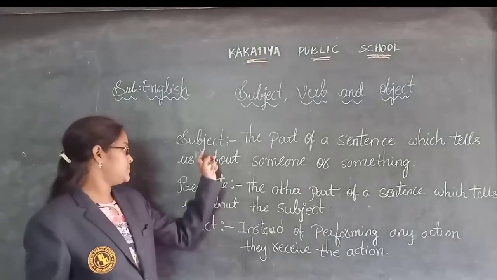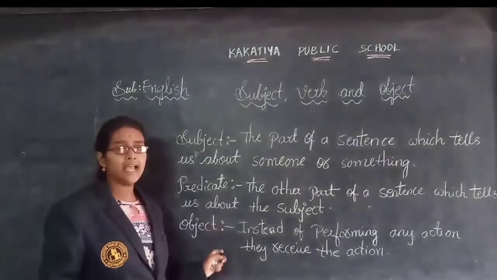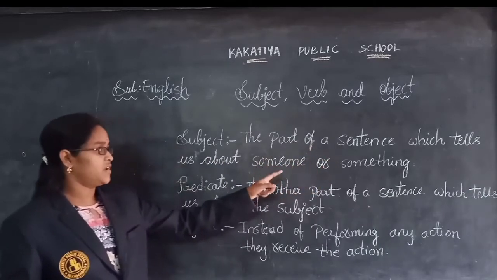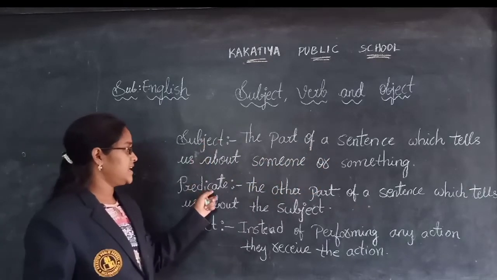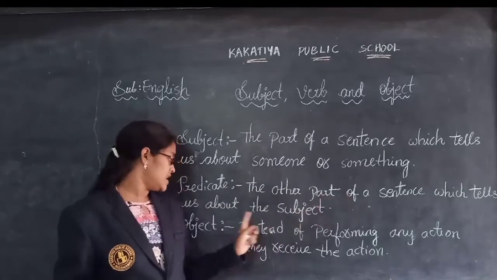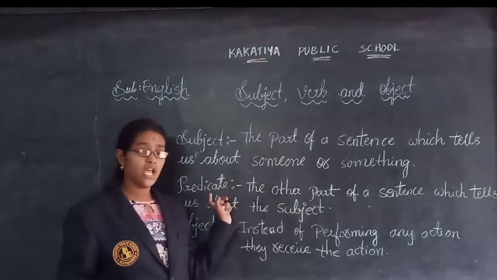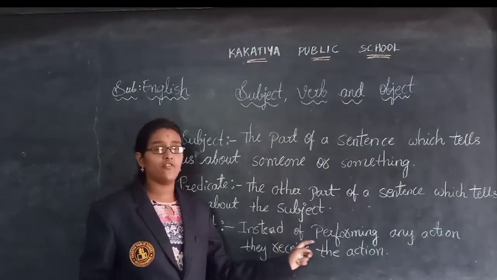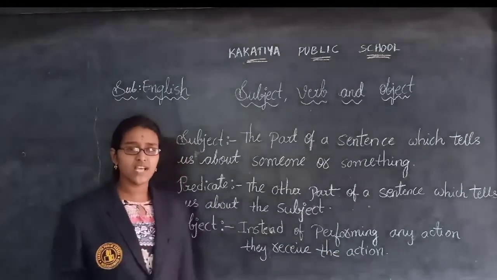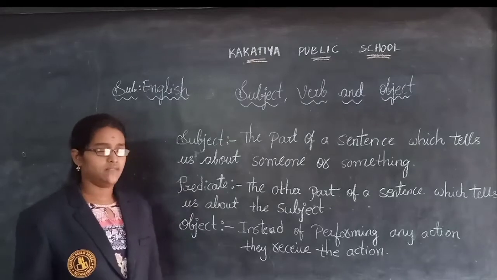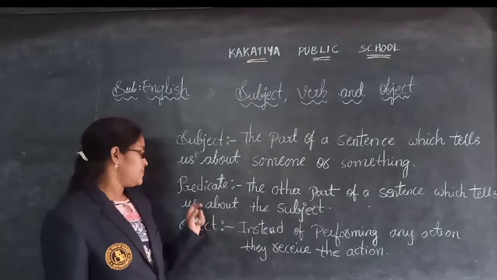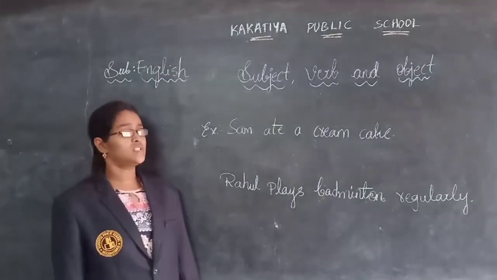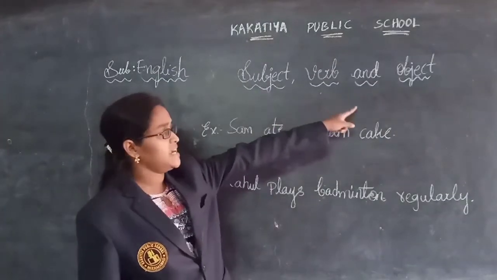Understood, children, the difference between subject, predicate and object. The part of a sentence which tells us about someone or something, that is the subject. And the predicate, the other part of a sentence which tells us about the subject, is the predicate. Then coming to the object. Object is nothing but, instead of performing any action, we receive the action. So based on this, we will see some examples, children, based on subject, verb and object.